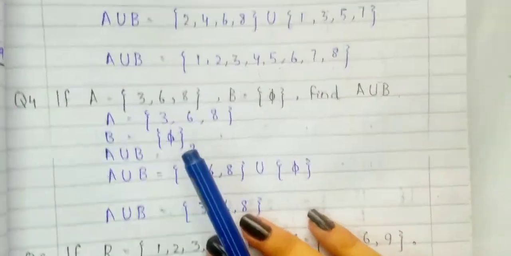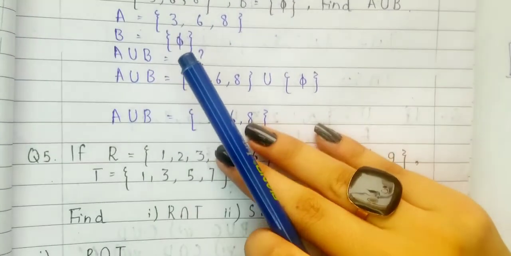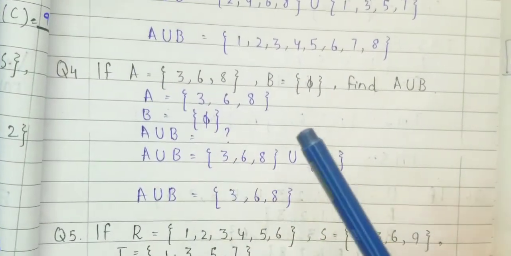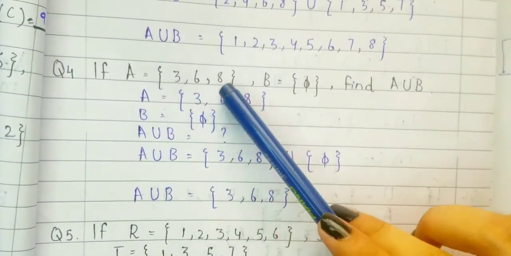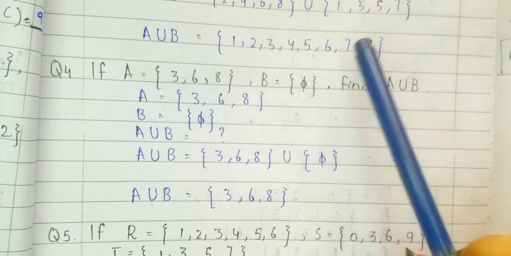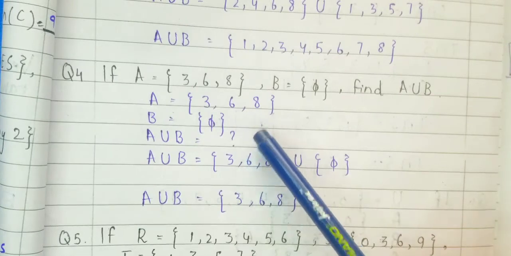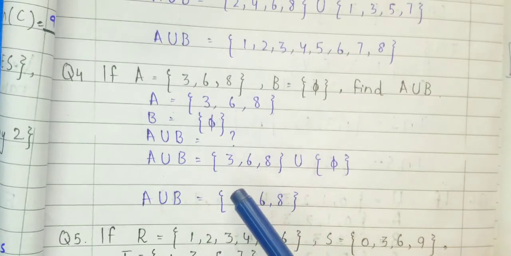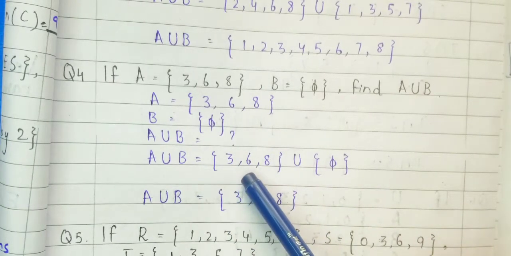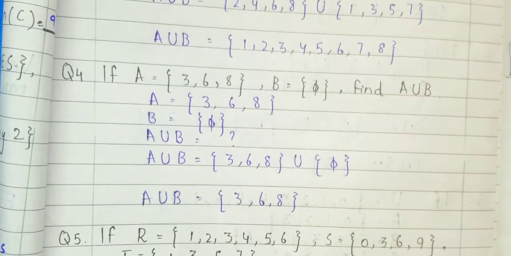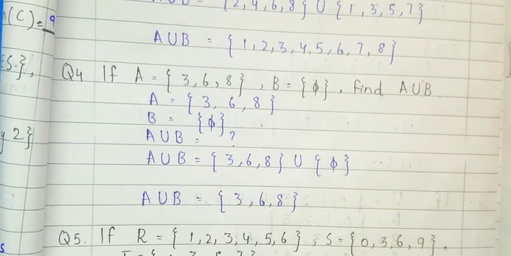So I have made my answer, and now let's move to the fourth question, that is A is equal to 3, 6, 8, B is a null set, find A union B. When B is a null set, it means that set A will be considered the answer for A union B, because set B doesn't have any element at all. So when I compile the answer, it will be the same as set A.